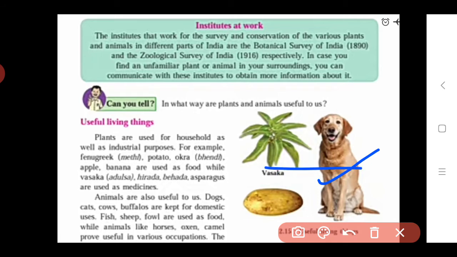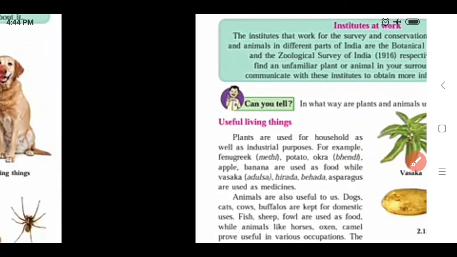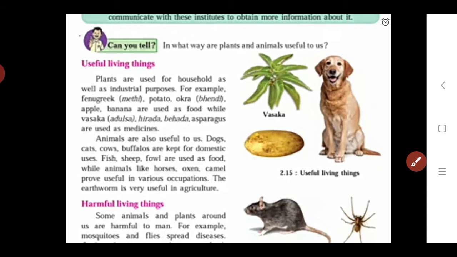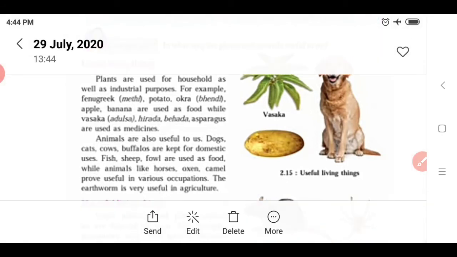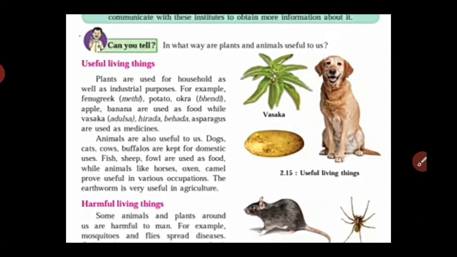There are some animals which are very useful. As there are useful animals, there are also some harmful animals or harmful living things present in nature. Which are the harmful living things?